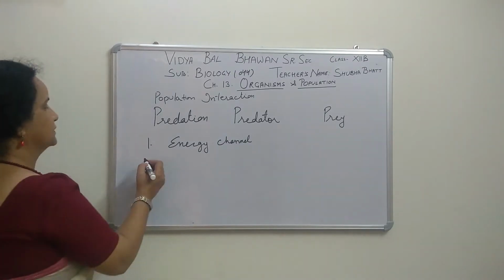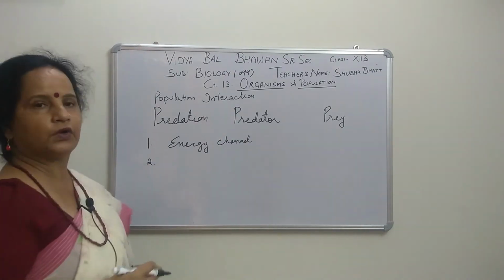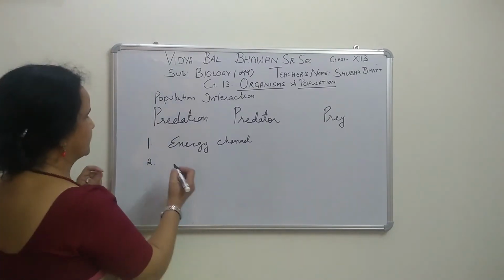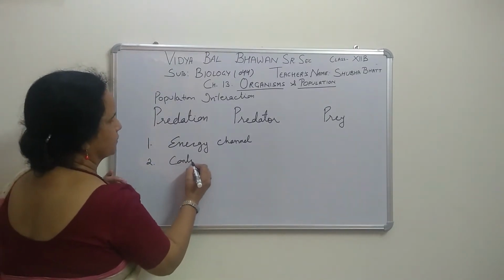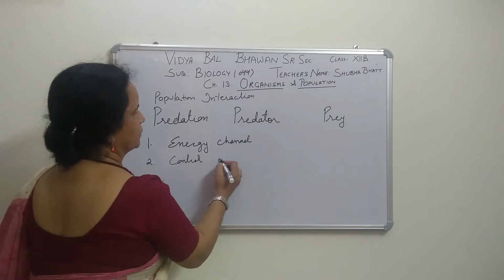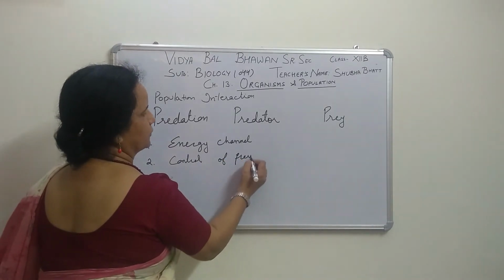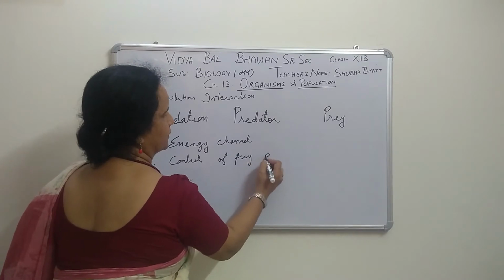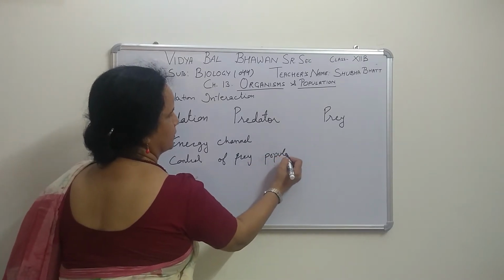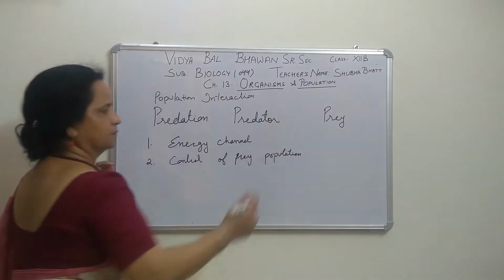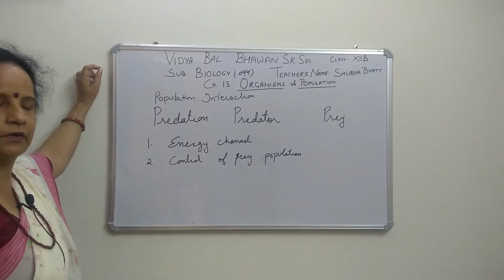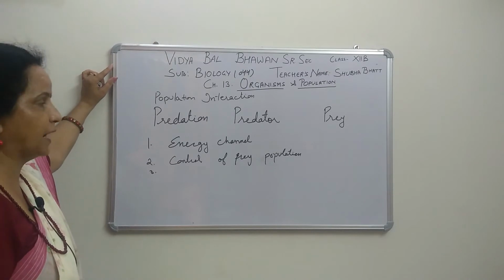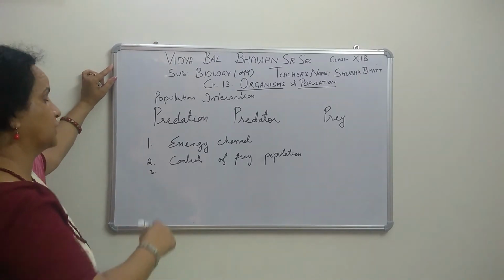The second one: they are controlling the population of the prey species, meaning control of prey population. The third advantage: it is used as a biological control. We have seen it in that way.